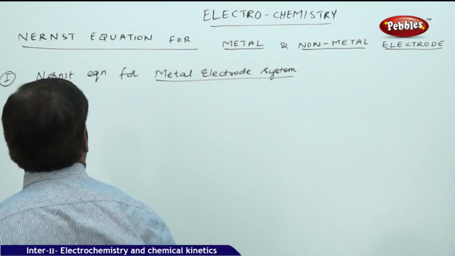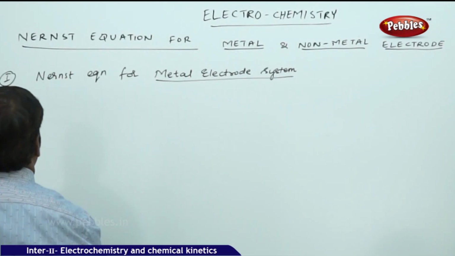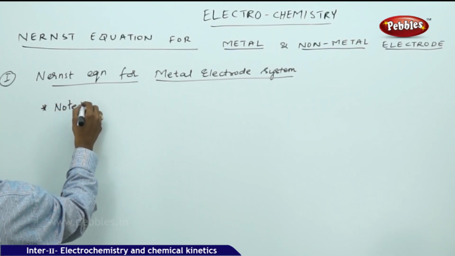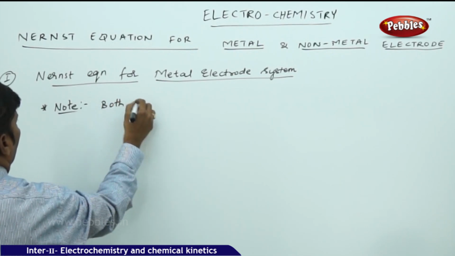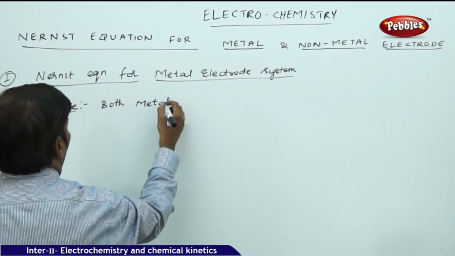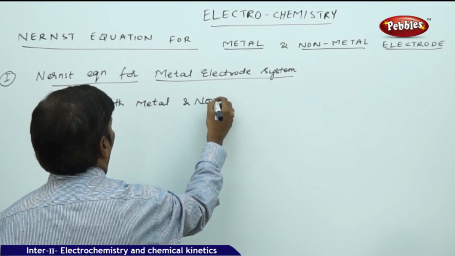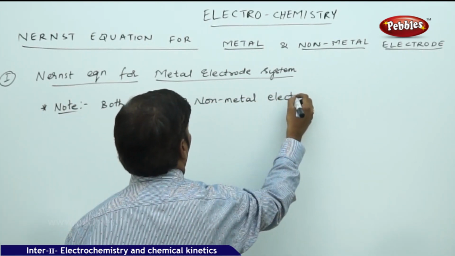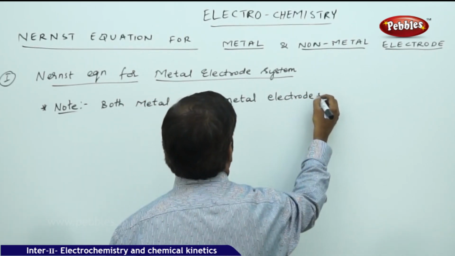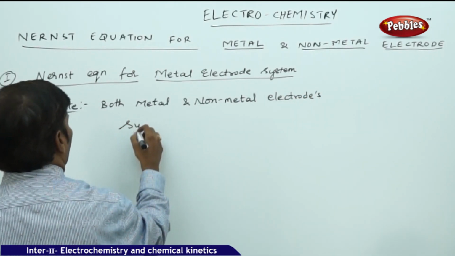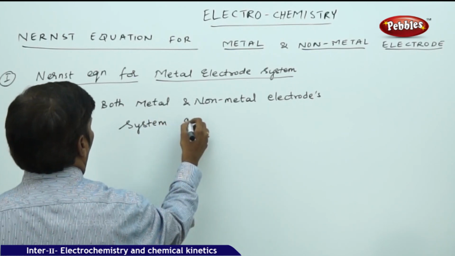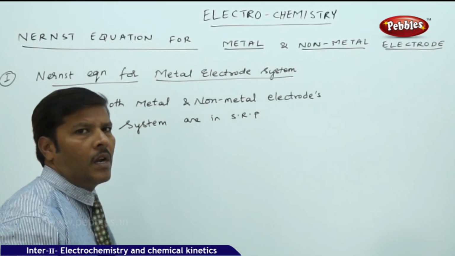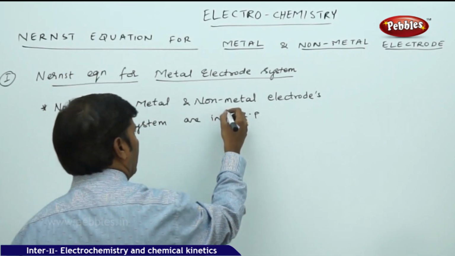One thing we have to understand here is note: both metal and non-metal electrode systems are expressed in SRP, standard reduction potential values.